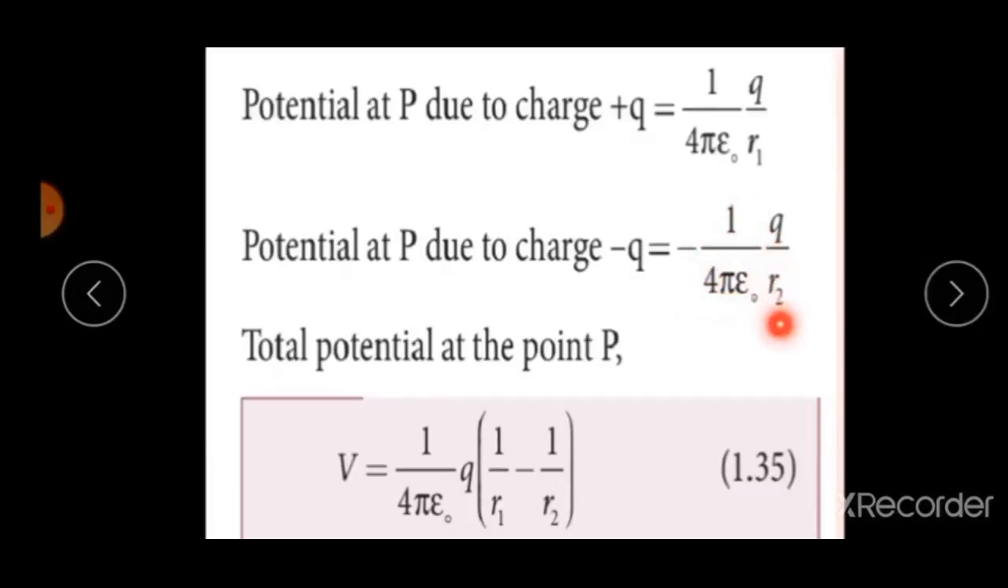So students, now calculate total potential at a point P. Therefore V is equal to V1 plus V2, and we get the total potential at a point P. V is equal to 1 by 4 pi epsilon naught q into 1 by r1 minus 1 by r2.